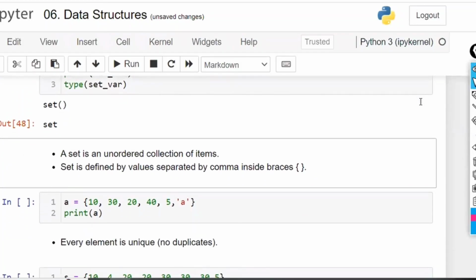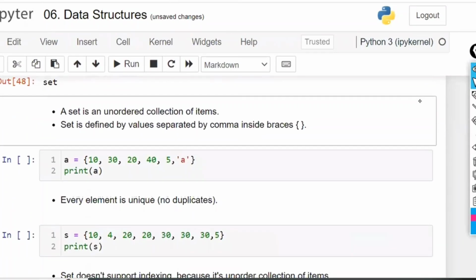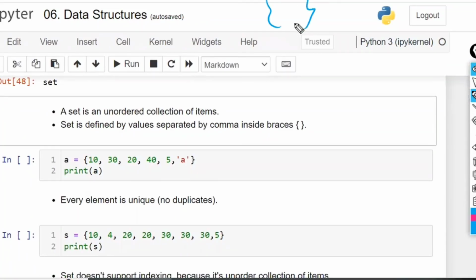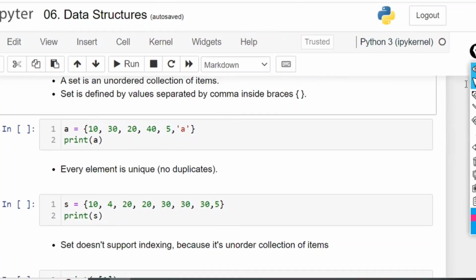Set is an unordered collection of elements or items. There is no order. Whatever order you keep, it is not going to be saved in that order. A set is defined by values separated by commas in curly braces. At the same time, empty curly braces is not called a set. This is the most important point. Empty curly braces is not a set, but the set values are assigned in curly braces only. The reason you will see further on; don't worry, I will explain that also. So A is equal to 10, 30, 20, 40, 5 and A.